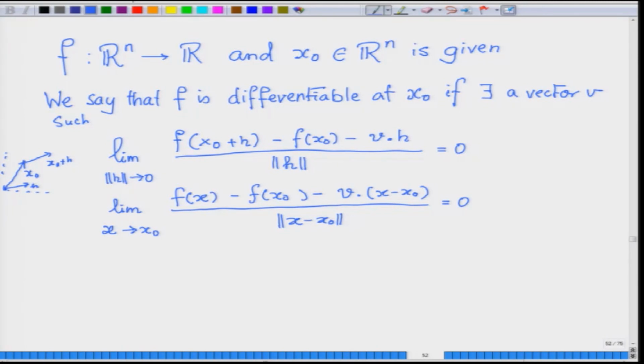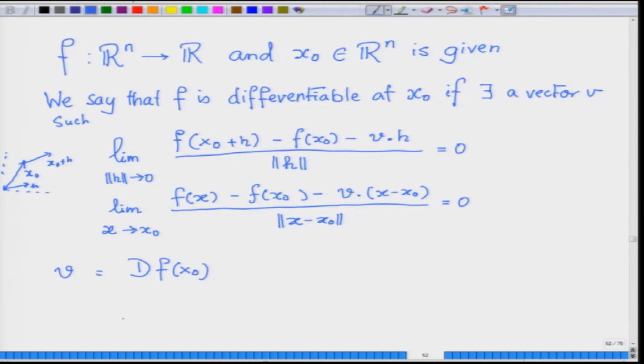It is a very general way of writing the notion of a derivative. Symbolically, the derivative is written as df at x naught; V is the derivative at x naught.